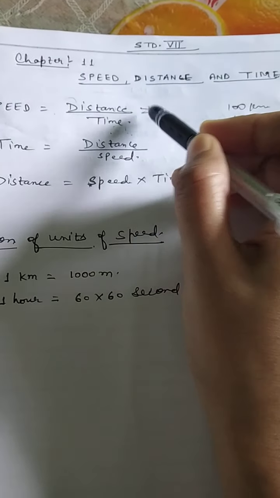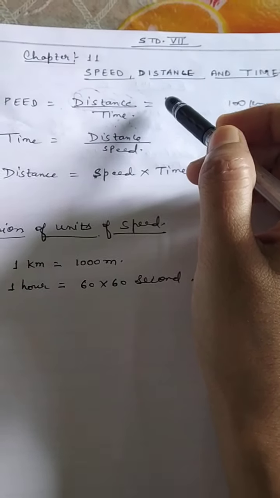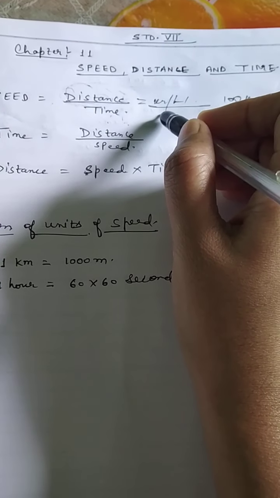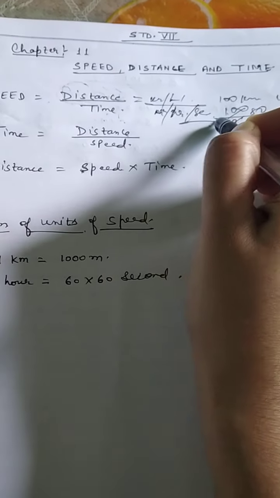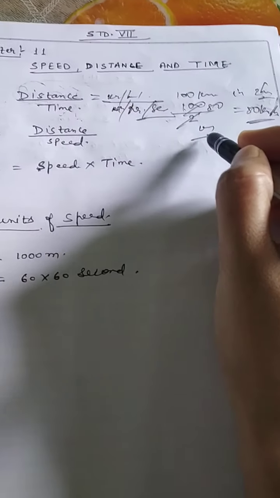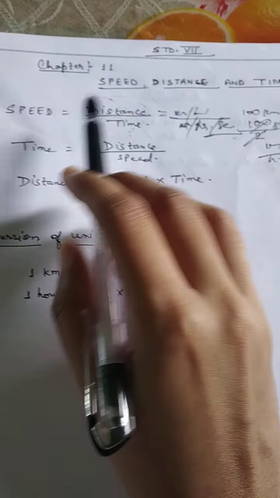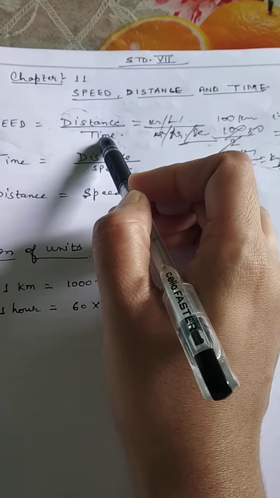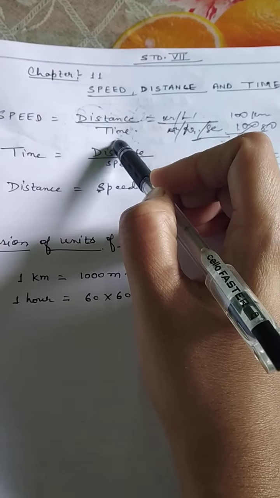And now come to its unit. So what is the unit of distance? We always write the distance in kilometer or meter or centimeter like this. And time we always write in minute or hour or second. Okay. Suppose distance is given in kilometer and time is given in hour. So our speed unit will be kilometer per hour. Suppose the distance is given in meter and time is given in second. So speed unit will be meter per second.